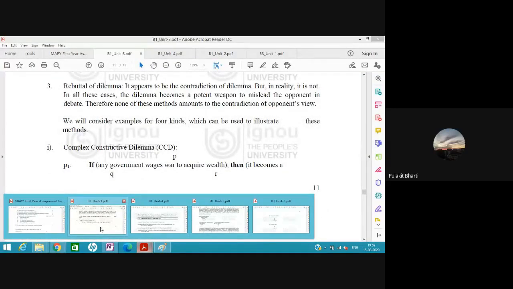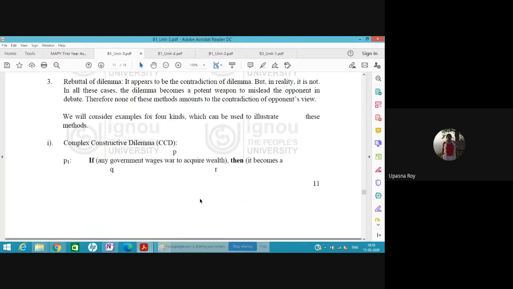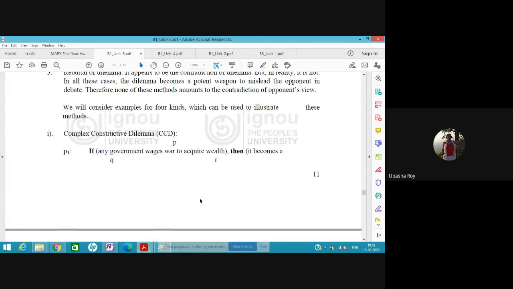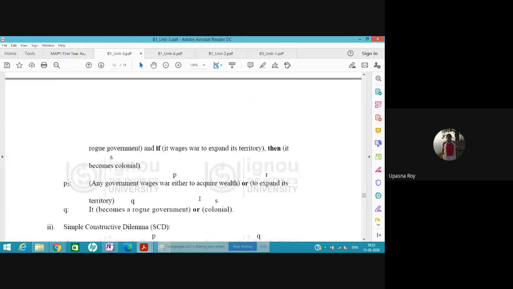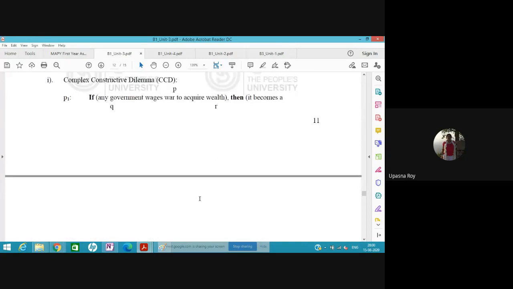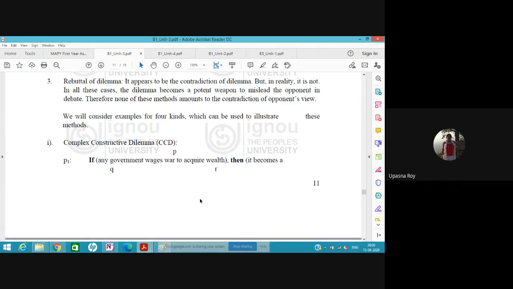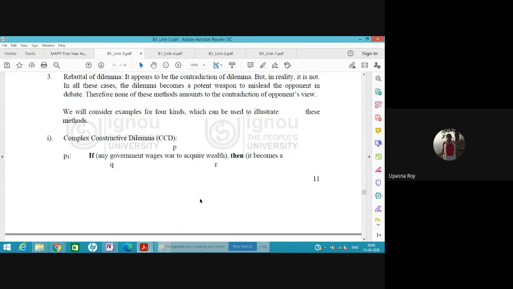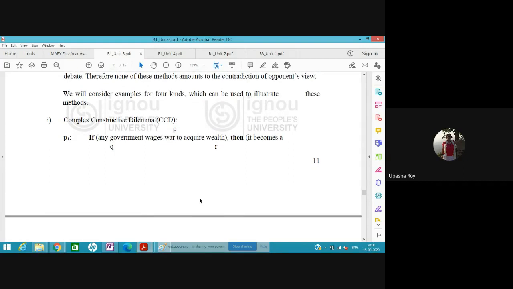But this statement is itself not correct. Take the example of China: even if they want war to expand, they are investing money. How are they acquiring wealth? Only when they take over that territory will they maybe acquire wealth. But here the statement says any government that wages war, meaning proposing war, how is it acquiring wealth? Sometimes, in grammar, the logic is lost.